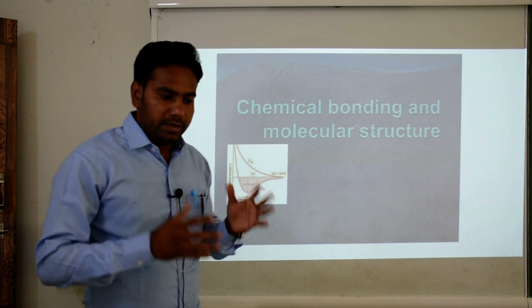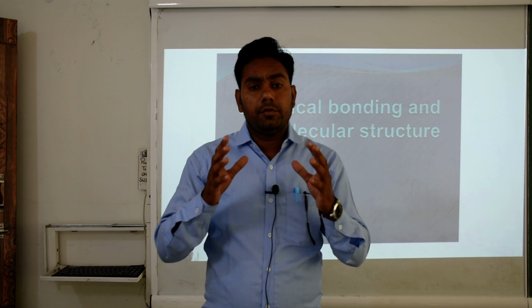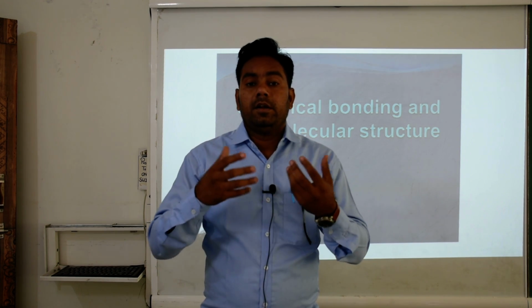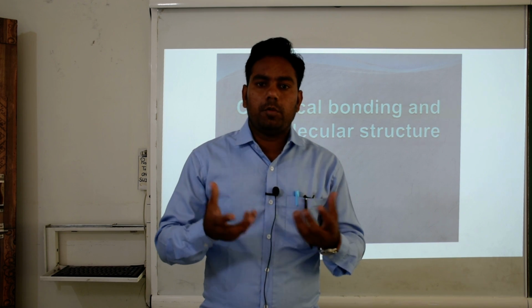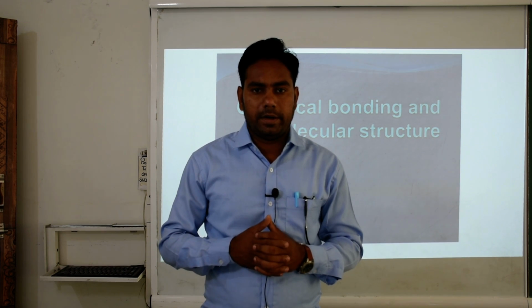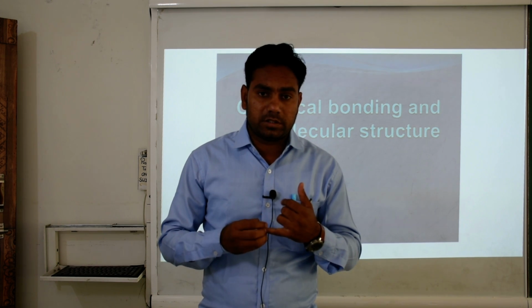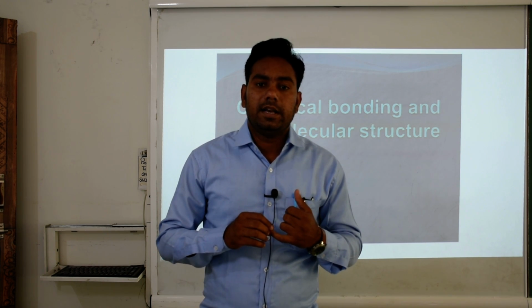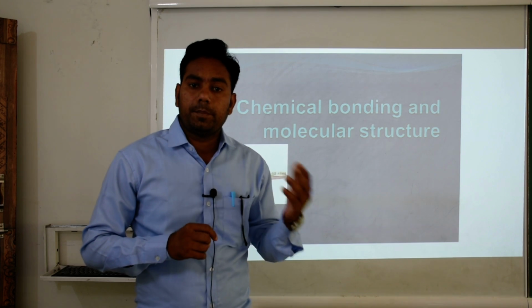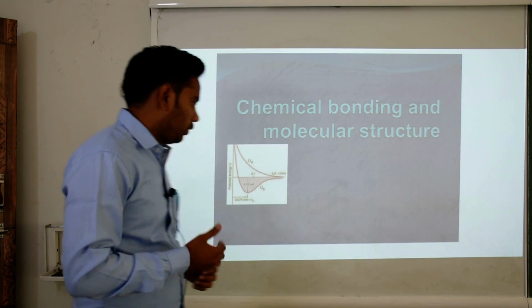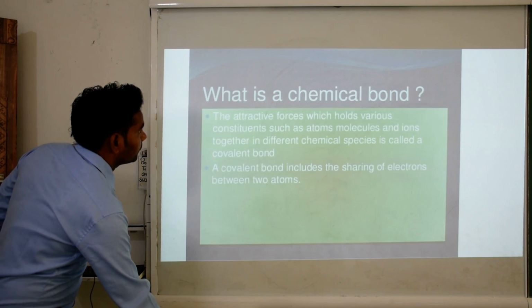In this chapter we discuss which type of bonding is present between two atoms and the molecule is formed by which type of bondings, and also we discuss the Lewis dot structure. You already learned about the Lewis dot structure in your previous classes, like the 9th class. Okay. Now today we start.